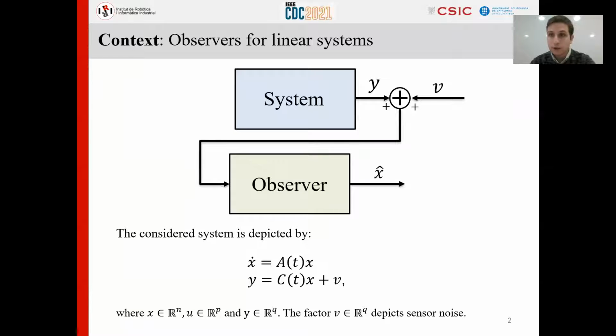So this work evolves in the context of designing an observer for linear systems with possibly time-varying matrices and possibly some sensor noise. In order to simplify the notation of this presentation, we will assume that the system is autonomous. However, it should be relatively easy to extend these results to the case that there are some measured exogenous inputs.